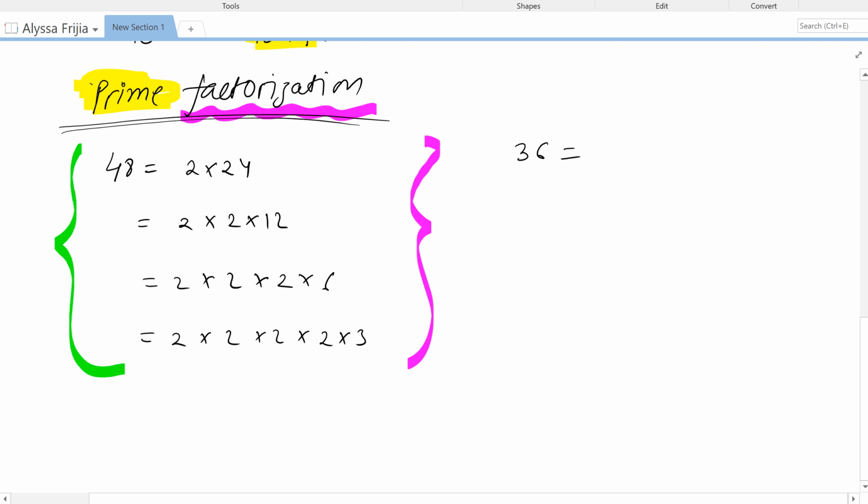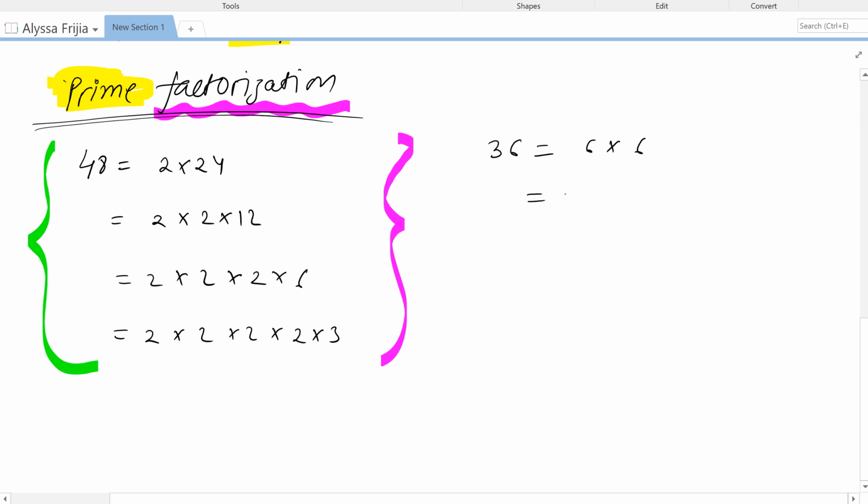36 is 6 times 6, you know that, right? We already know that. Now 6 is not a prime number. We can break it down into 3 times 2. And in the same manner, this 6 can be factored as 3 times 2.